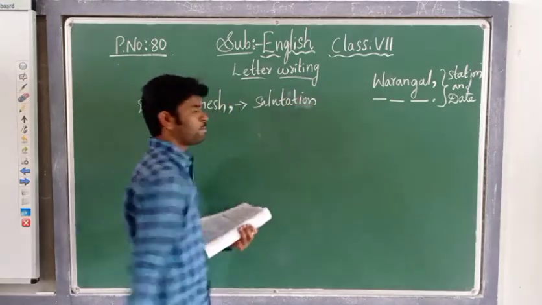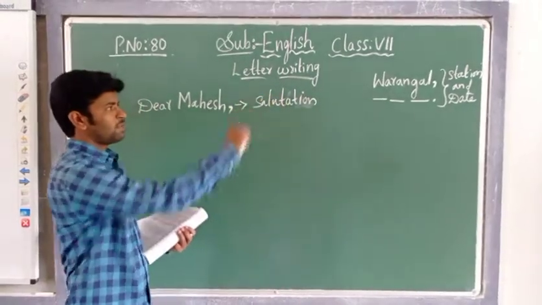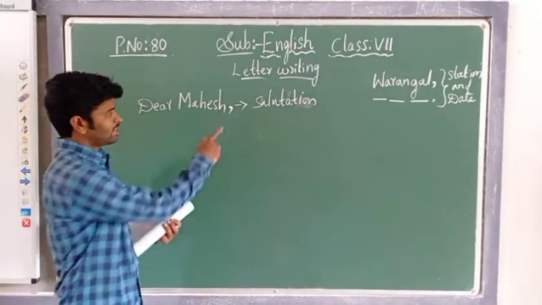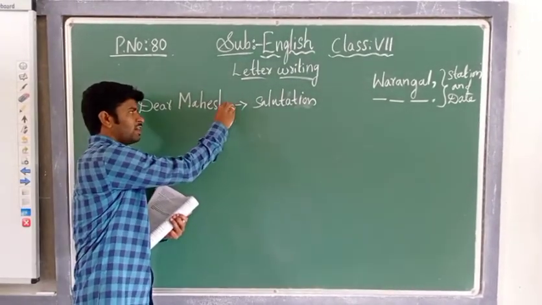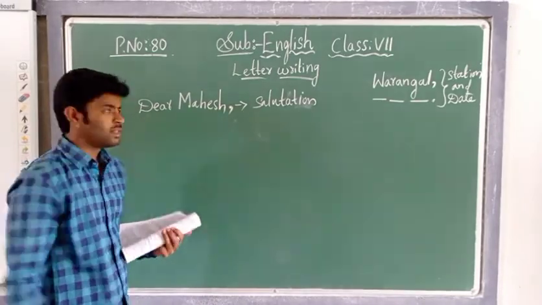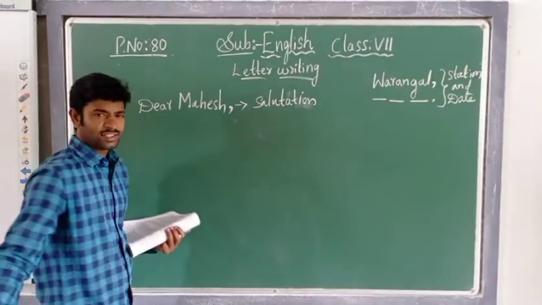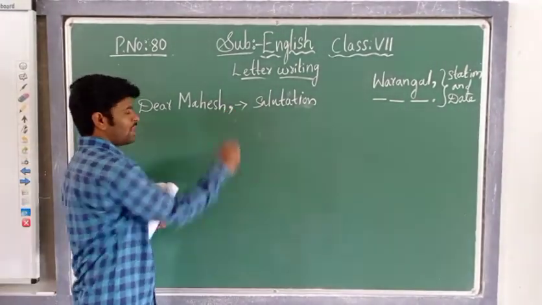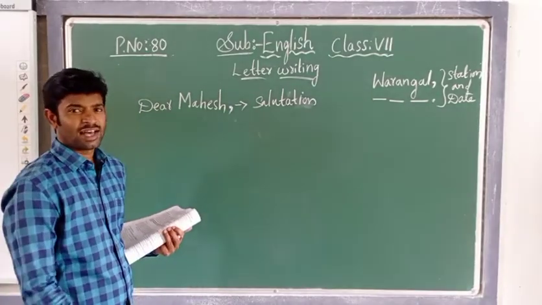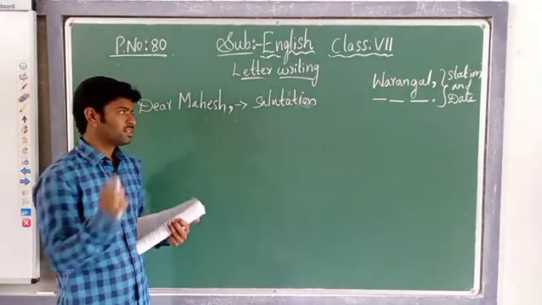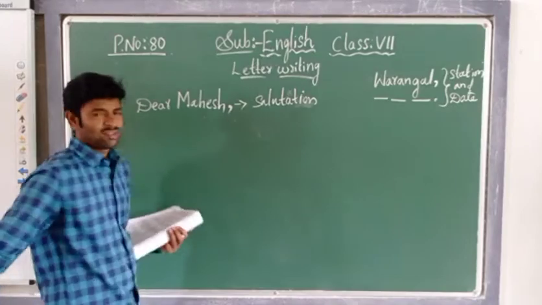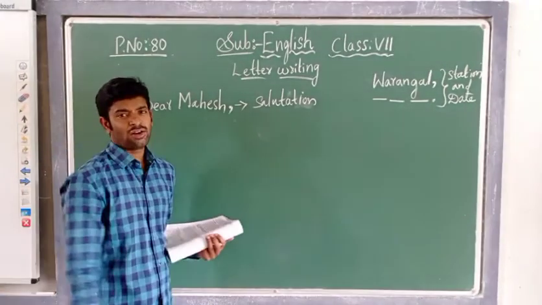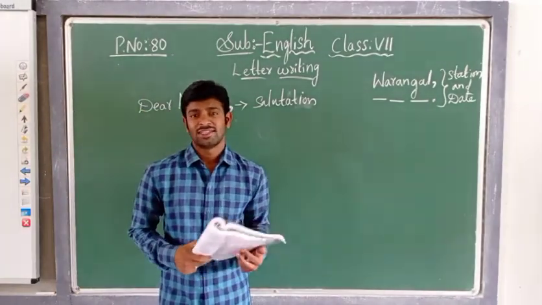Salutation. These are the parts of the letter, children. The first step is the station and the date, and next is the salutation. How do you write it? If you are writing to your friend, it means dear friend. It is the salutation. Or else respected sir, if you are writing to the office. So this is the salutation. This is the second part of the letter, children.